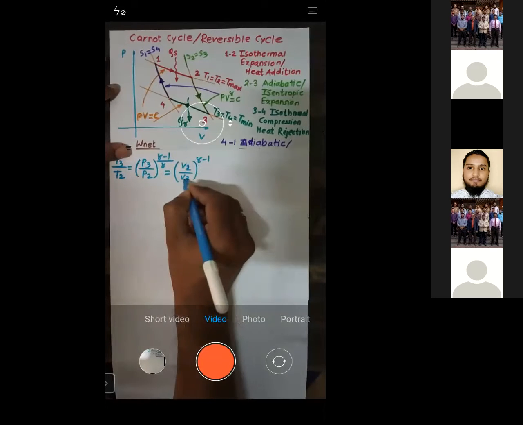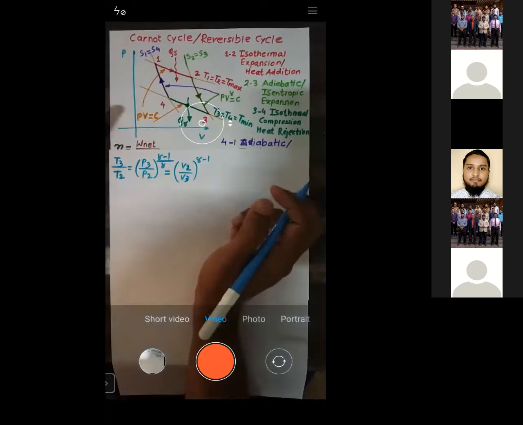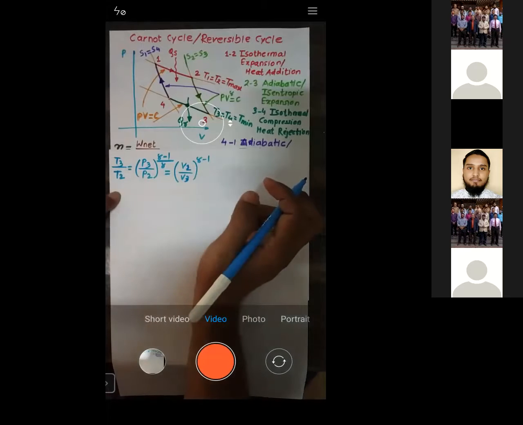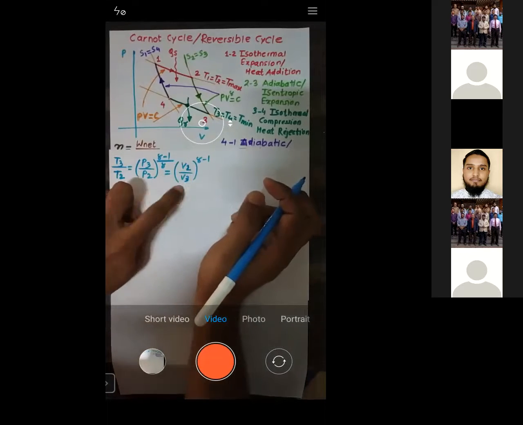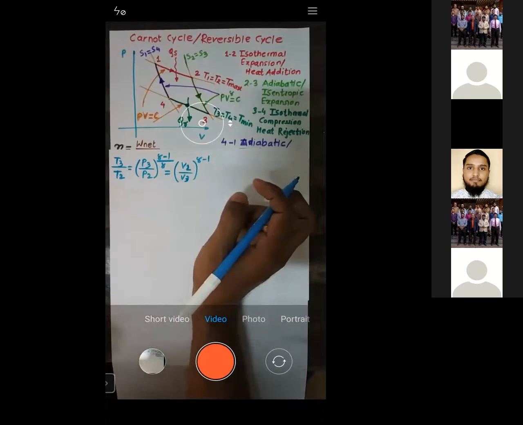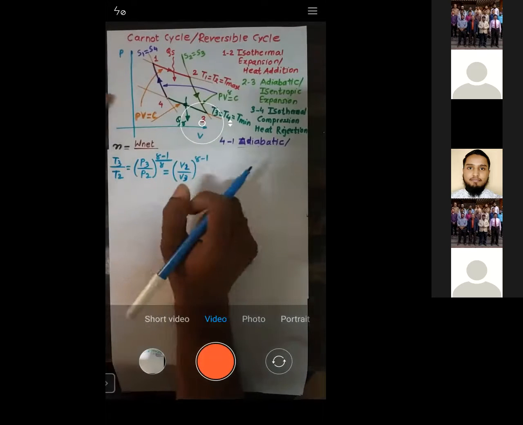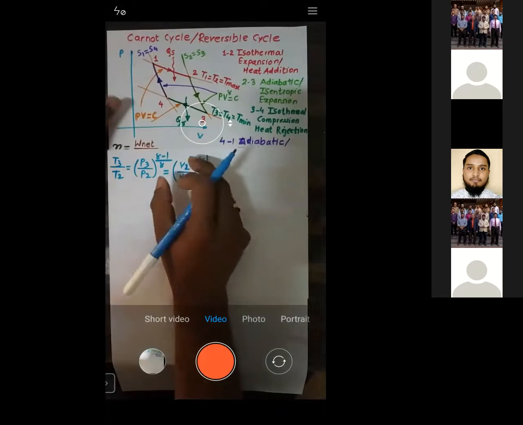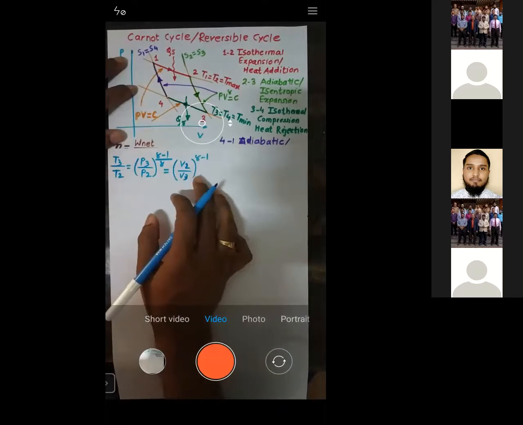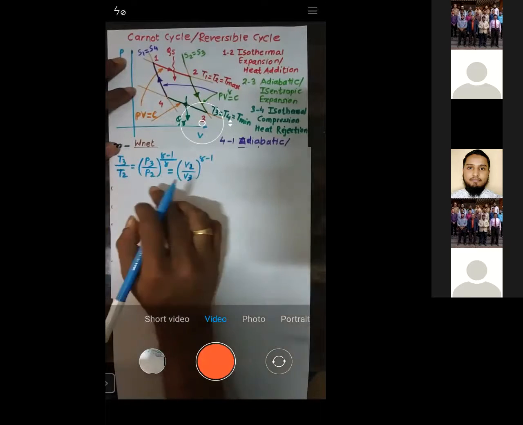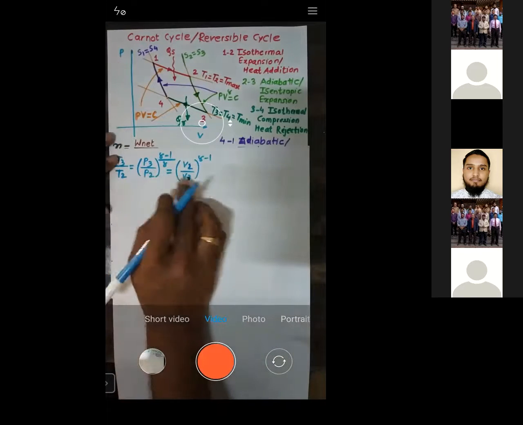That is, final temperature by initial temperature, final pressure by initial pressure, equal to initial volume by final volume. This is the expression we can write for the adiabatic process, because 2 to 3 is adiabatic.